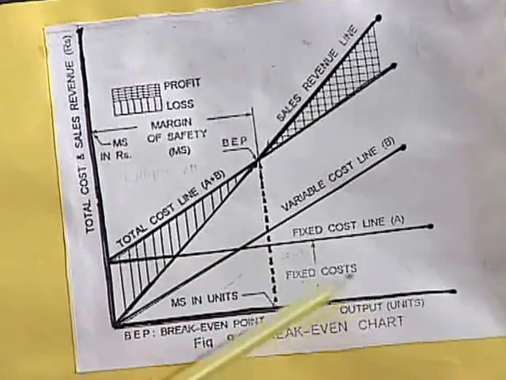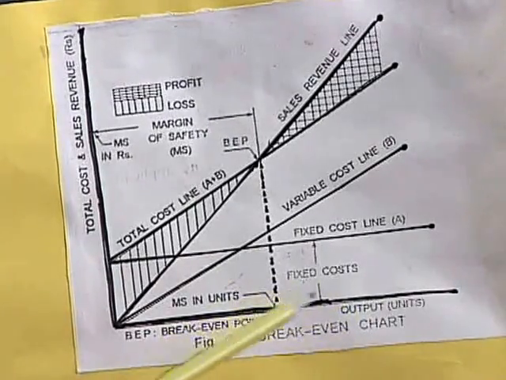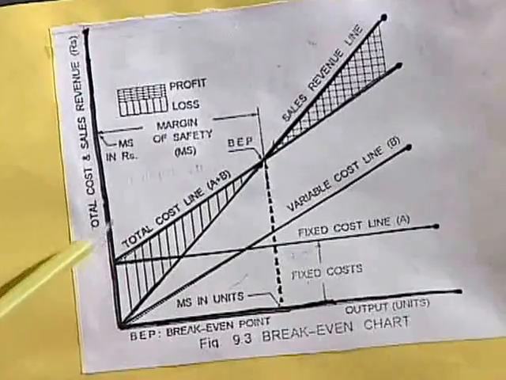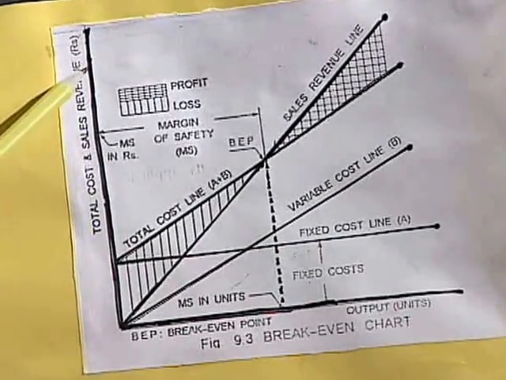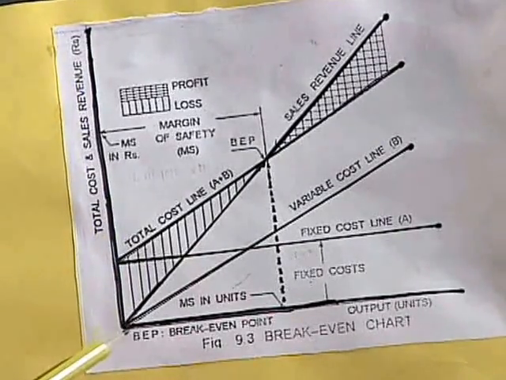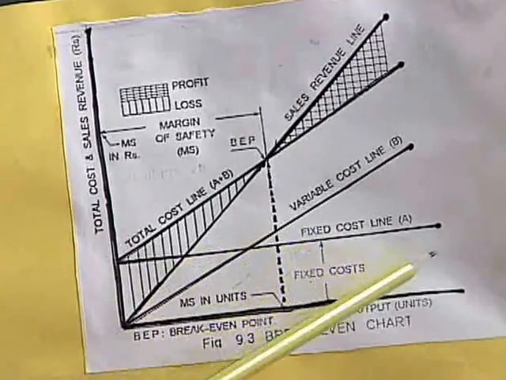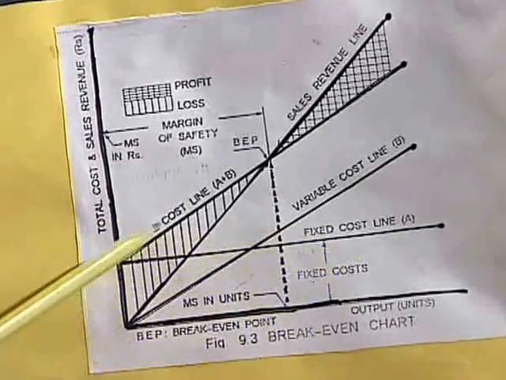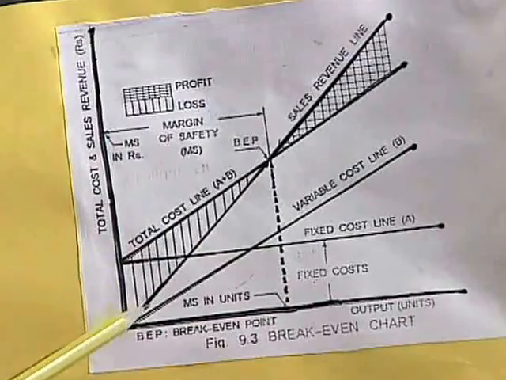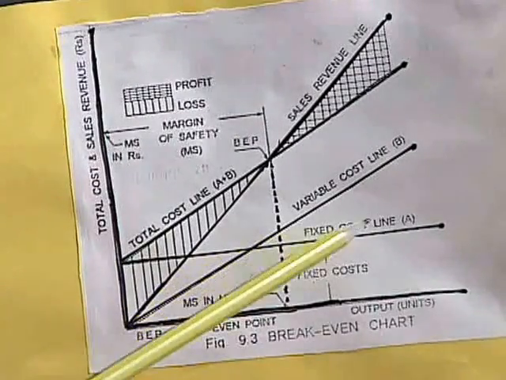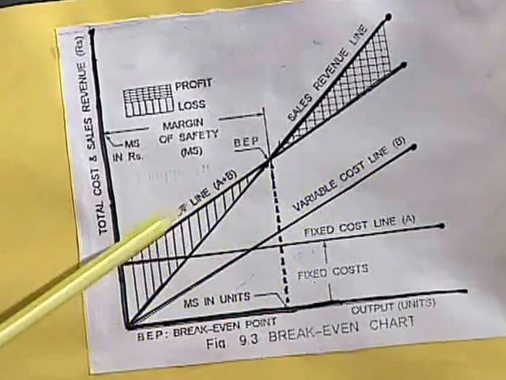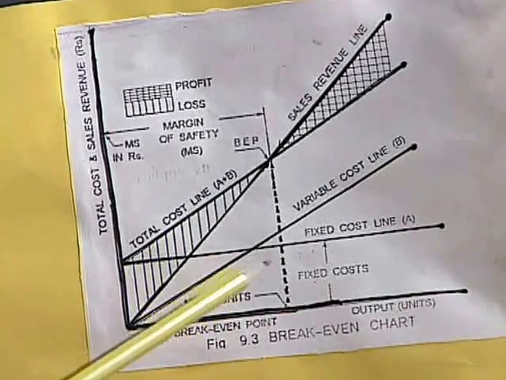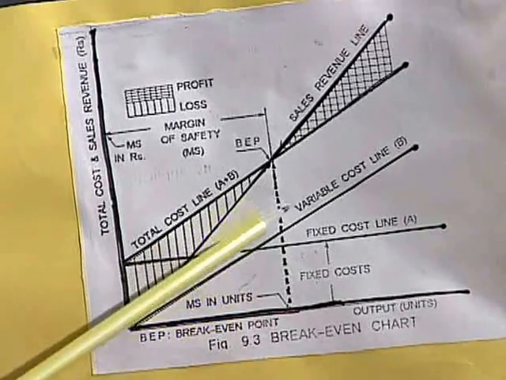Total sales in volume, say 10,000 pieces or 10 pieces in my case. Here I will go 15, 30, like that up to 150. Now there are lines. First one is the fixed cost line. Next is the variable cost line.